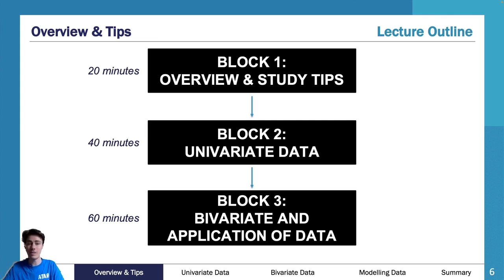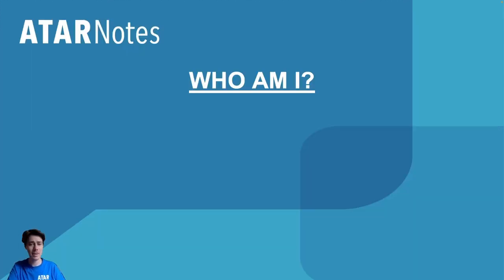It is slightly different to other subjects such as your maths methods or your English or your sciences or your humanities subjects. It is slightly different in terms of how I would approach it, and I'll discuss that there. Then we're going to go through Univariate and Bivariate data. I'm going to go through a little bit of the application. We're not going to go into seasonalization, if anyone knows what that is. If you don't, don't worry, you will cover that later on in the topic, but we won't go through that side of things.